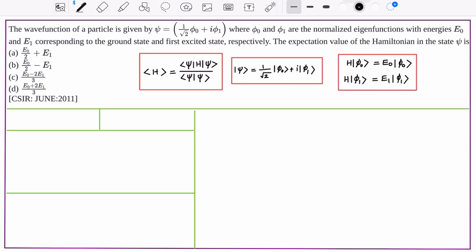In the question, the expectation value of the Hamiltonian in the state psi is asked. Psi is given by 1 by root 2 phi 0 plus i phi 1. Here, phi 0 and phi 1 are normalized eigenfunctions with energies E0 and E1, which correspond to the ground state and first excited state.